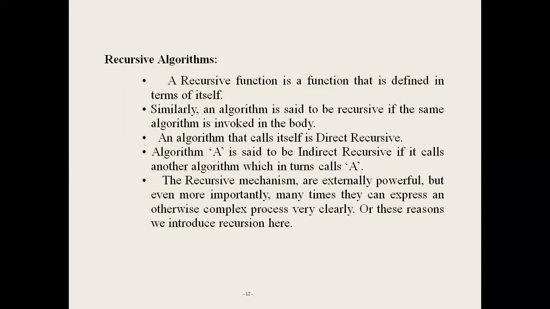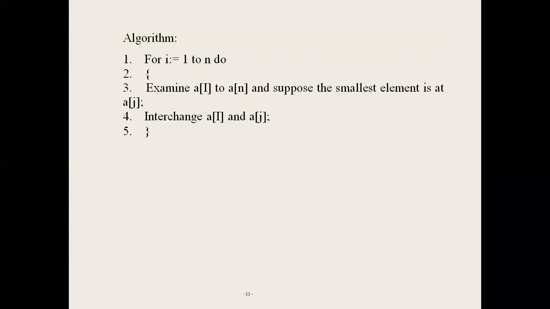Next one is the recursive algorithm. In algorithms there are two types: the first one is the iterative algorithm, and the second one is the non-iterative or recursive algorithm. In an iterative algorithm we are using only for loops, that is, iteration of loops. The statements are executed more than one time. For example, a statement executed 10 times. This is an iterative, non-recursive algorithm.